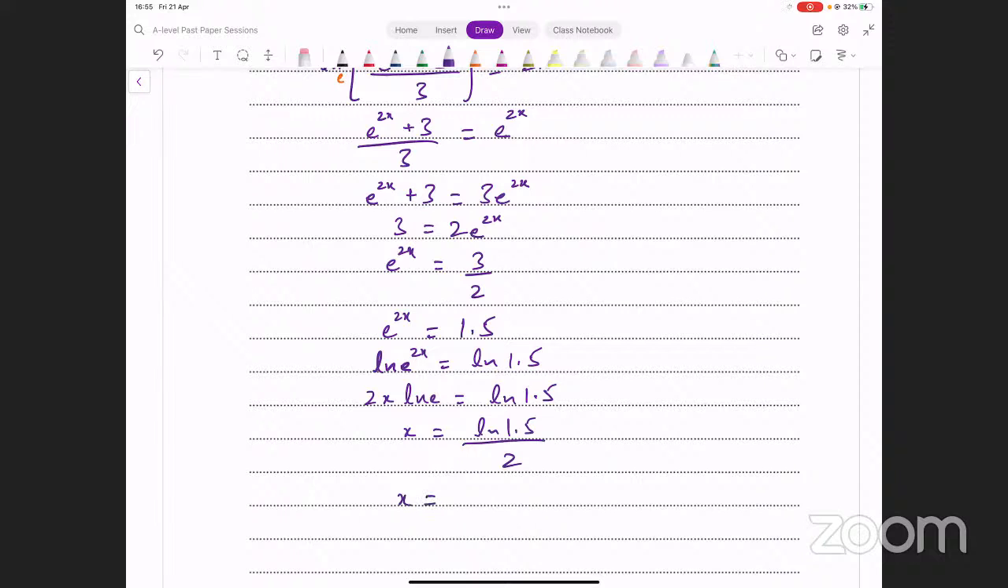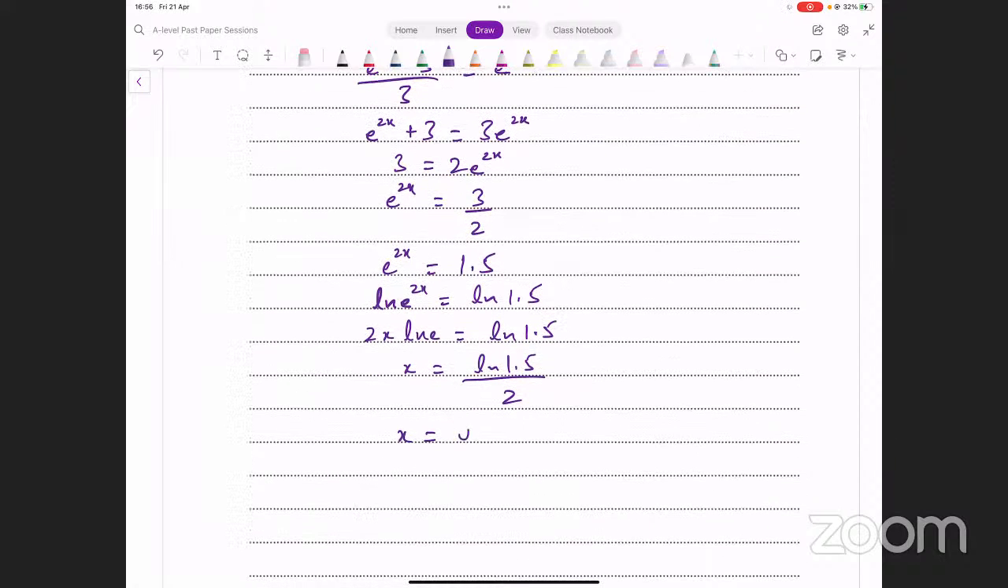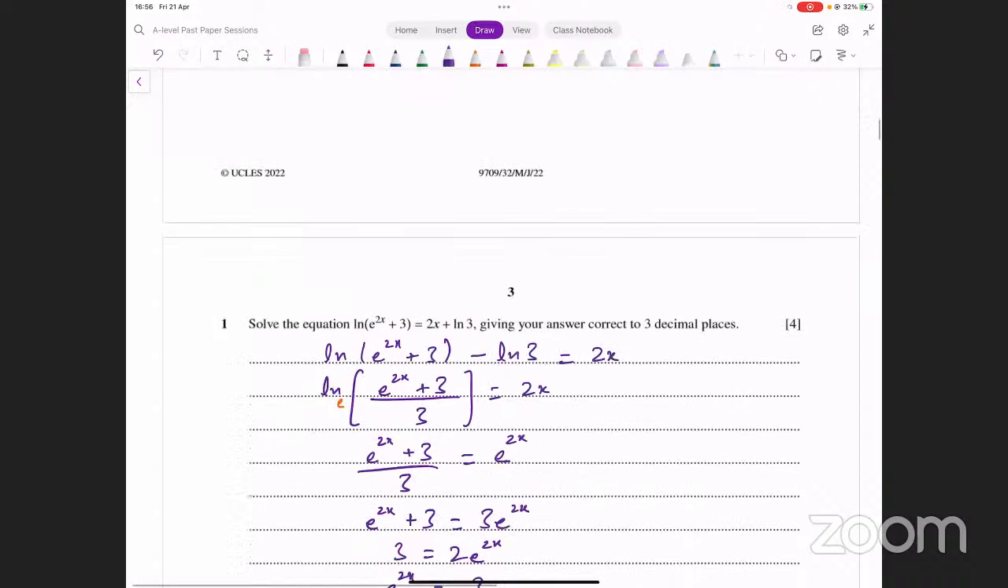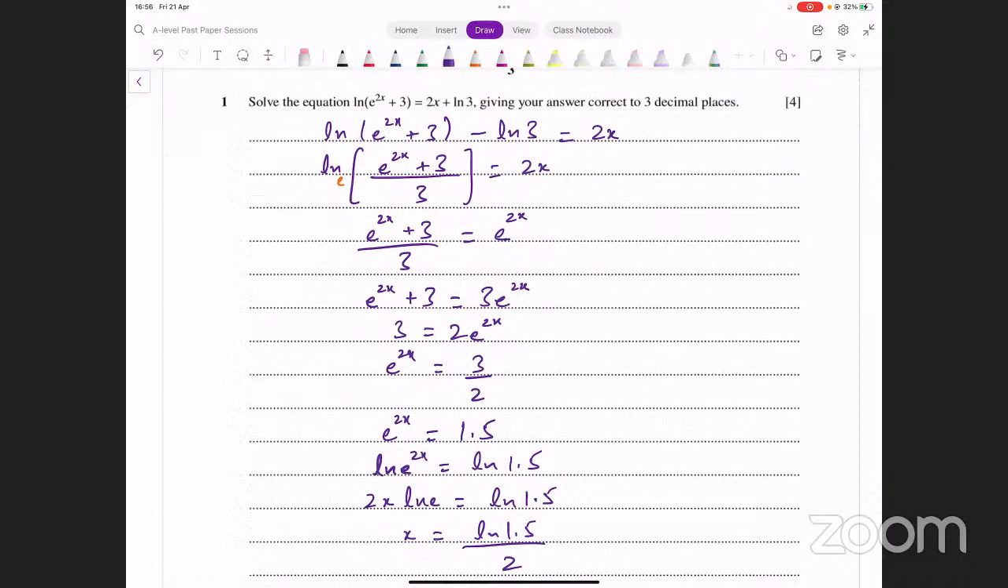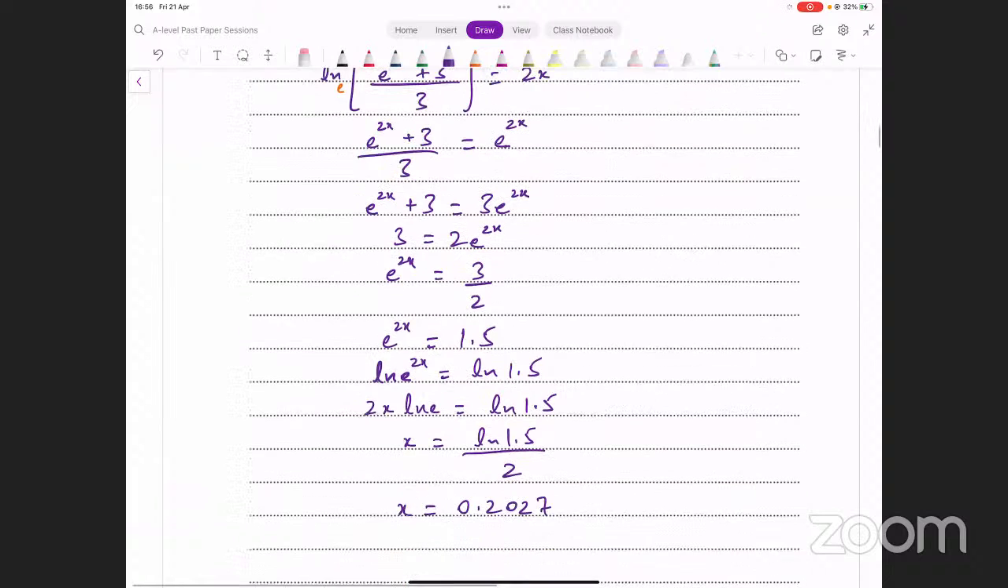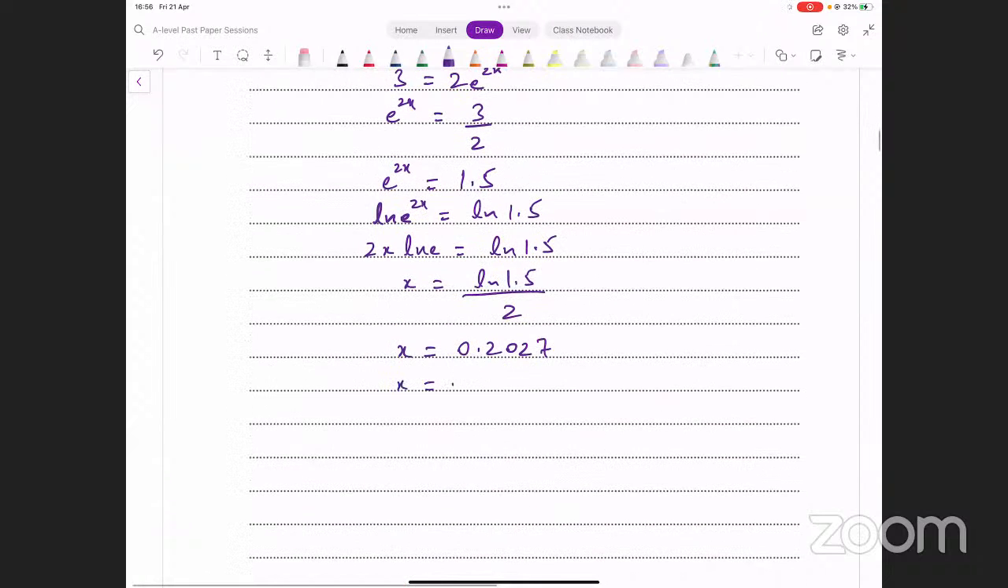You can just evaluate this on a calculator and see what that turns out to be. ln 1.5 divided by 2. Let's evaluate this. This is giving me 0.2027. Now the question has given a condition, it says you have to give your answer correct to 3 decimal places, so you have to round it off and say this is 0.203, and that's what your final answer turns out to be here.